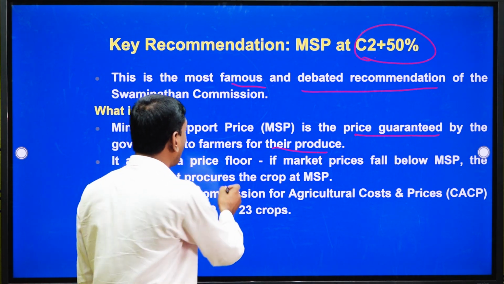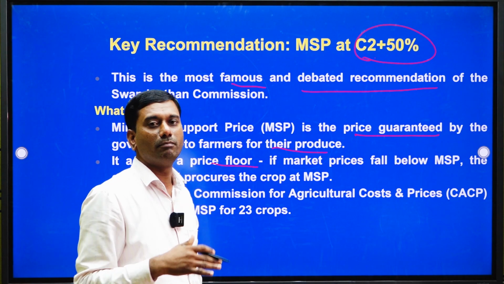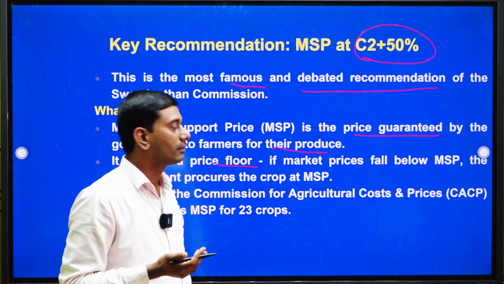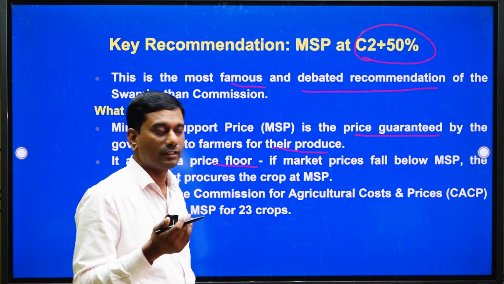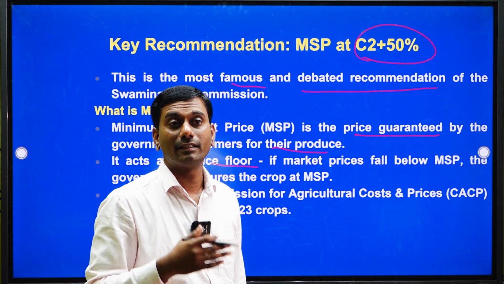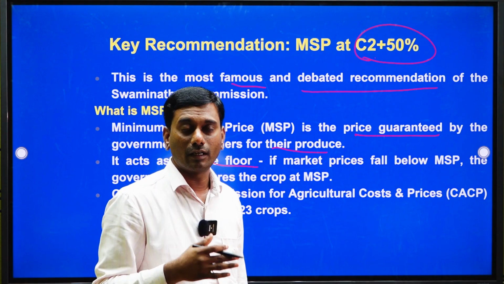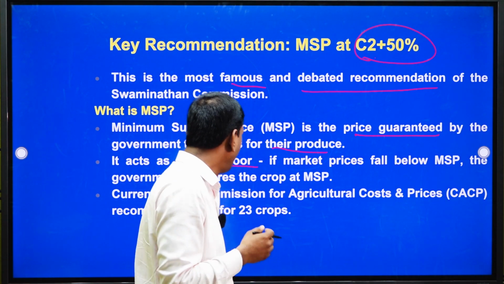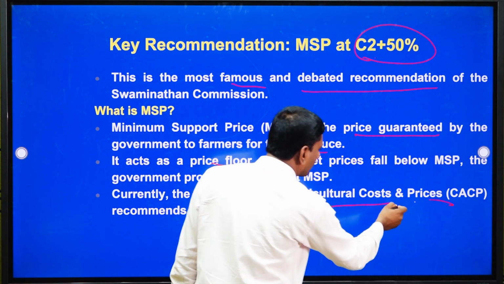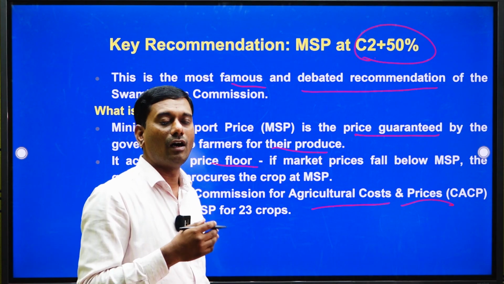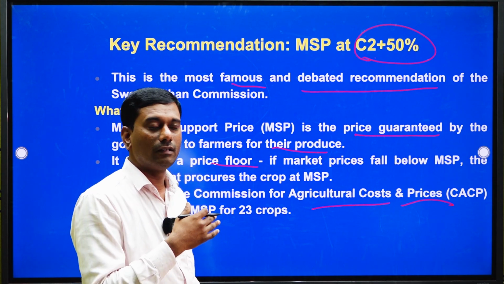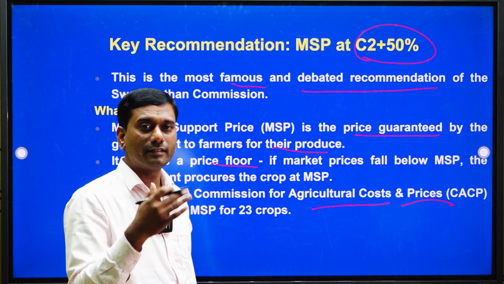It acts as a price floor. If the market falls below the MSP, the government procures the crops at MSP. This is one of the catalysts for farmers at the critical stage of selling their commodities in the market. Currently the Commission for Agricultural Costs and Prices and government bodies fix the MSP.